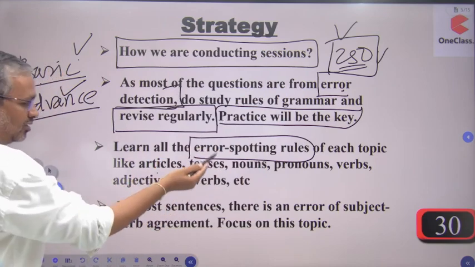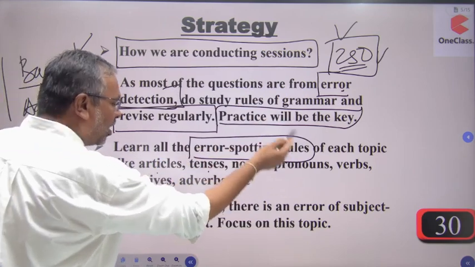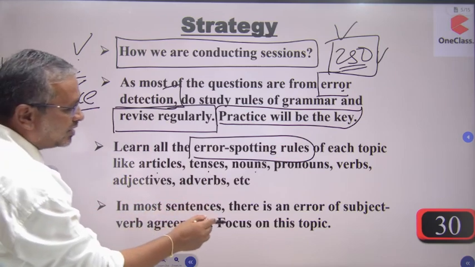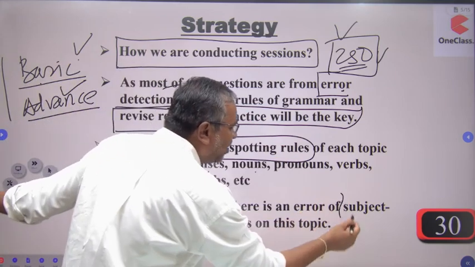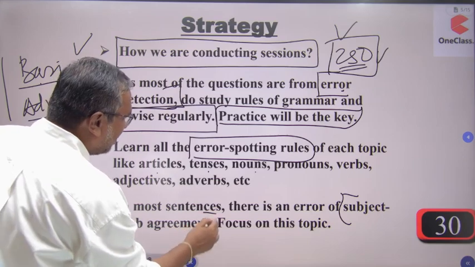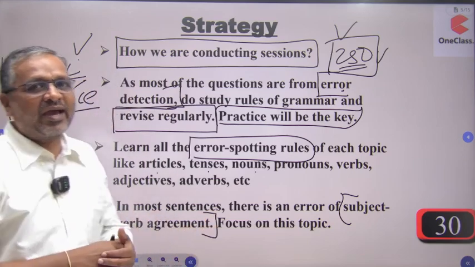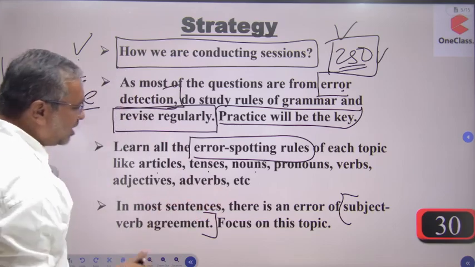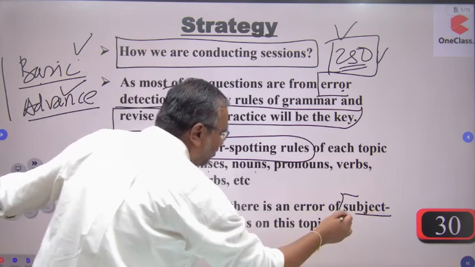Like articles, tenses, nouns, pronouns, all that part is there. In most sentences, there is an error of subject verb agreement. This is the major chapter. Subject verb agreement is there. Roundabout 30 rules are there, and each and every exam is governed by these rules.